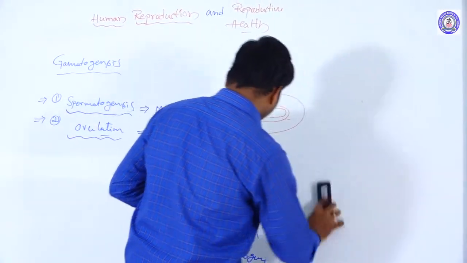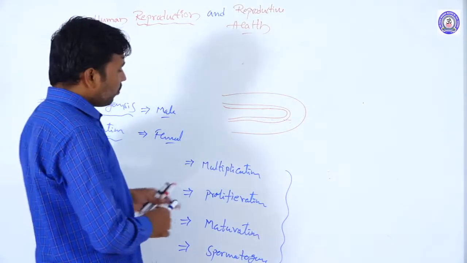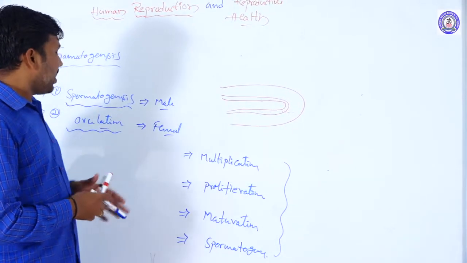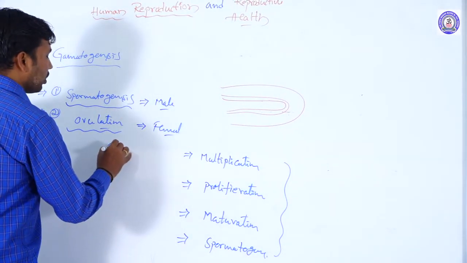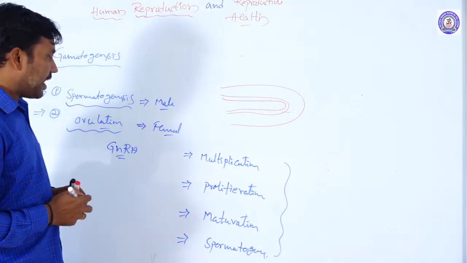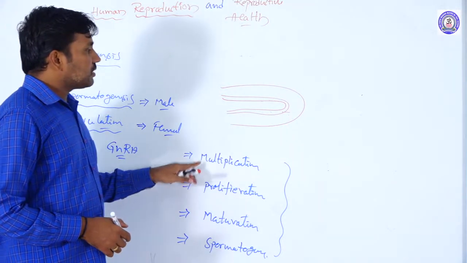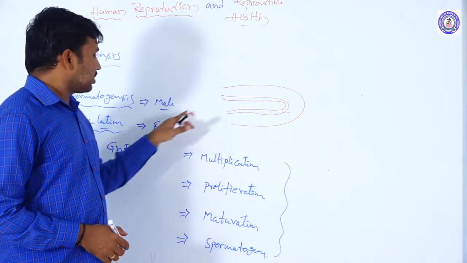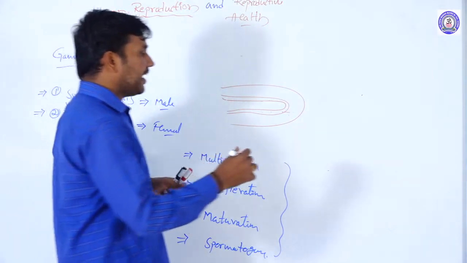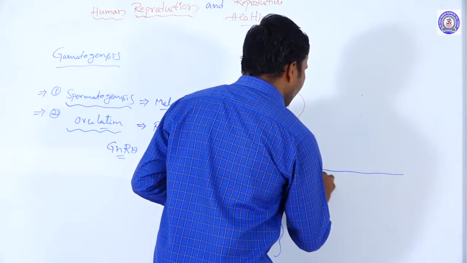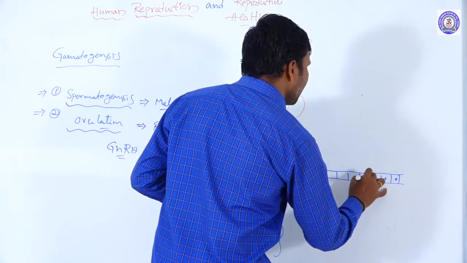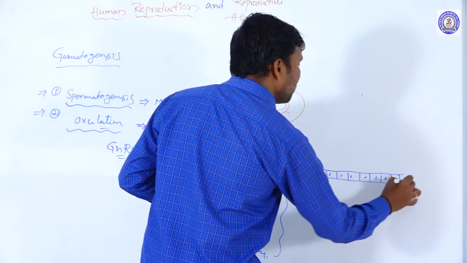First is multiplication. Whenever GnRH is secreted from the hypothalamus, the spermatogonial mother cells, which line the inside of the seminiferous tubules, are initially in the 2n condition, diploid cells.